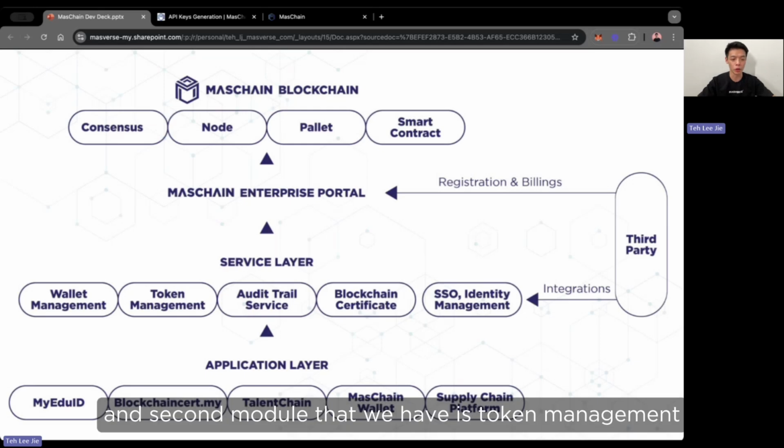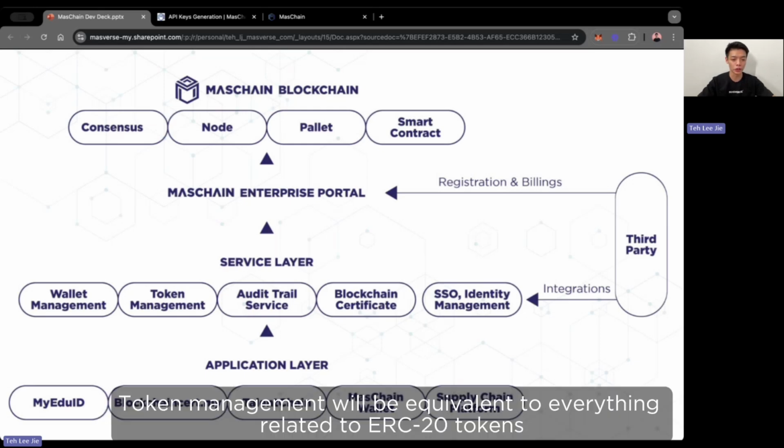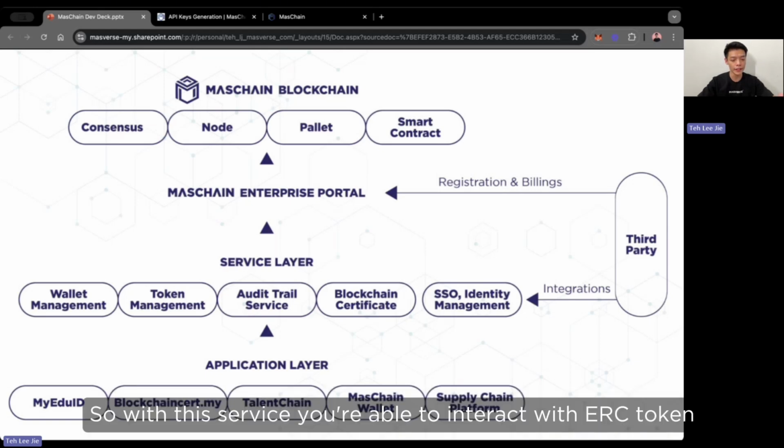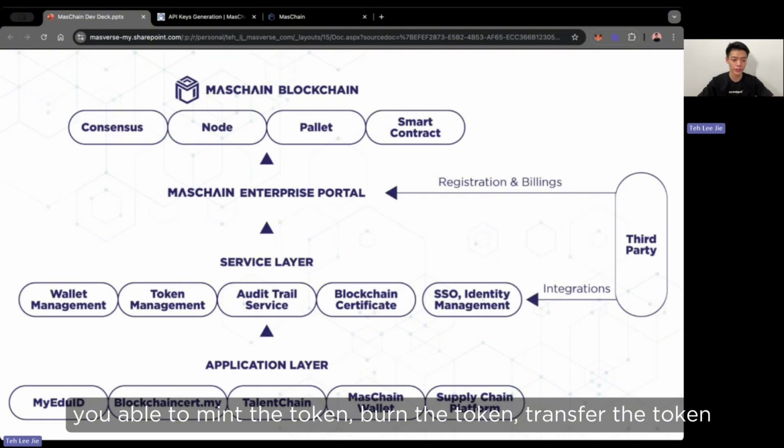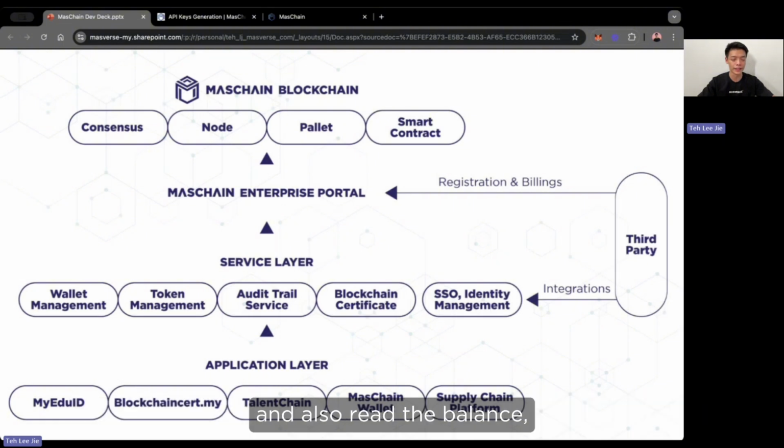The second module that we have is token management. Token management is equivalent to everything related to ERC20 tokens. With this service, you are able to interact with an ERC20 token. You're able to create a new token, mint the token, burn the token, transfer the token, and also read the balance.